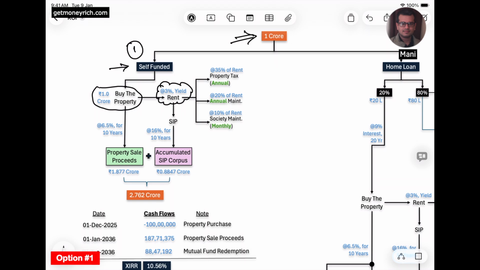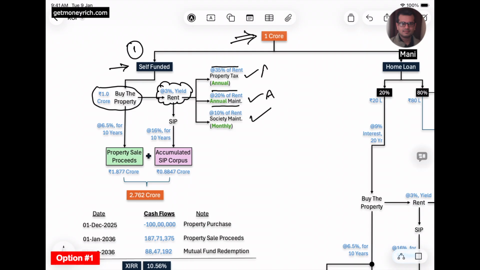So he will earn a 3% rental yield, and on the property there will be 3 kinds of costs. The first will be the property tax. I have assumed that the property tax will be around 35% of the rent he is earning on his investment. The second will be the annual maintenance cost of the property. For upkeeping the property, like the painting, miscellaneous repair works and other things, he will need around 20% of the monthly rent that he will earn, and this cost will be paid only annually.